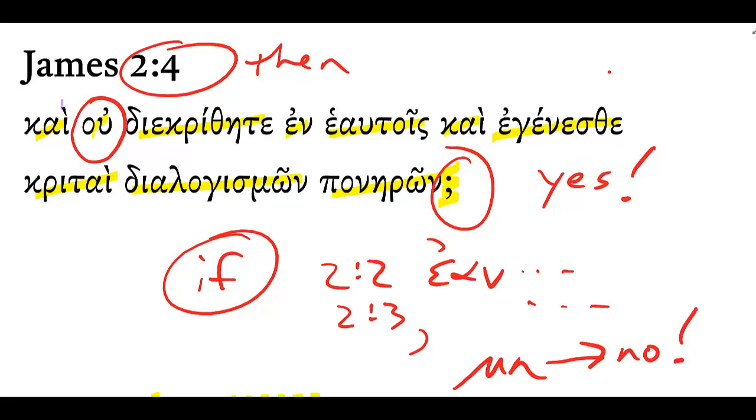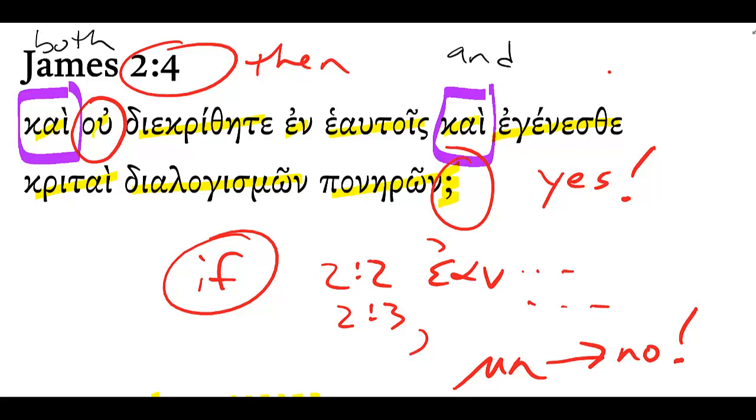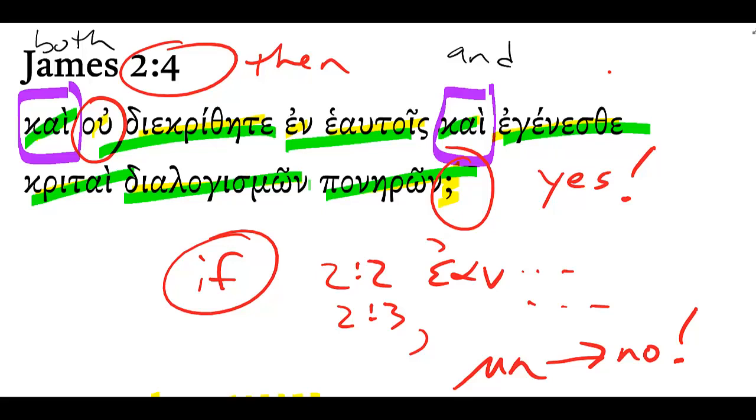Another tricky thing here as we translate is we have a kai and a kai, which probably should be understood as a both-and construction. So James says, rich guy comes in, treat him this way, poor guy comes in, treat him this way. Have you not both discriminated among yourselves and become judges of evil reasonings, that is, judges with evil thoughts? With the remaining time, let's just focus in on one word here.